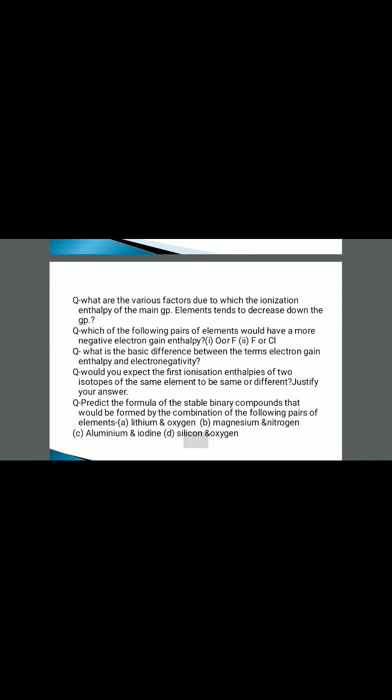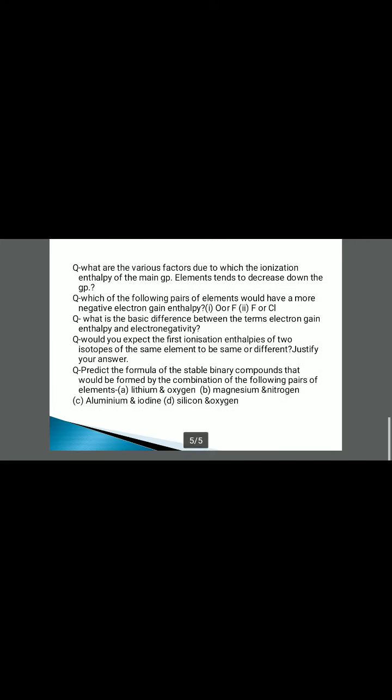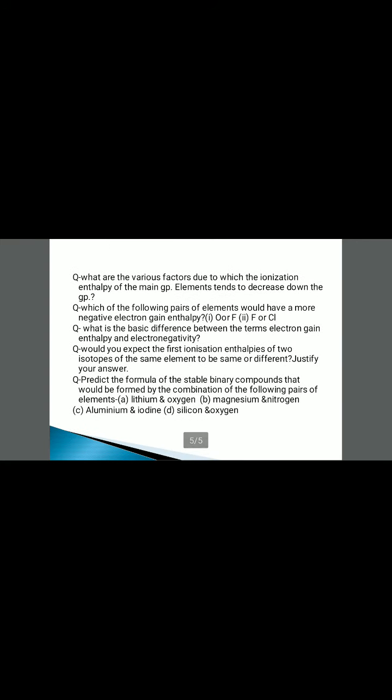Now, try to solve some questions based upon the fact. There are some questions on the screen. Number 1. What are the various factors due to which the ionization enthalpy of the main group elements tends to decrease down the group? Next question. Which of the following pairs of elements would have a more negative electron gain enthalpy?